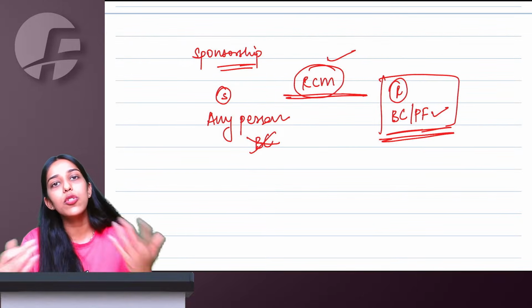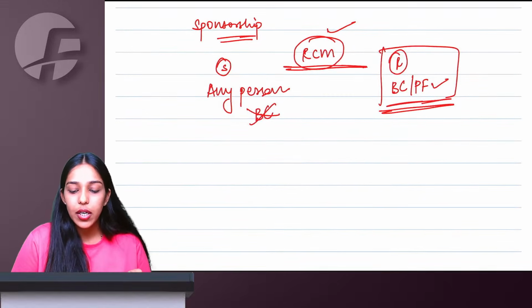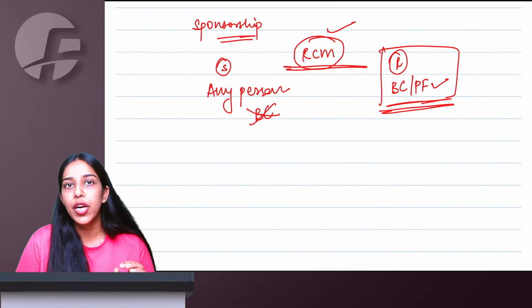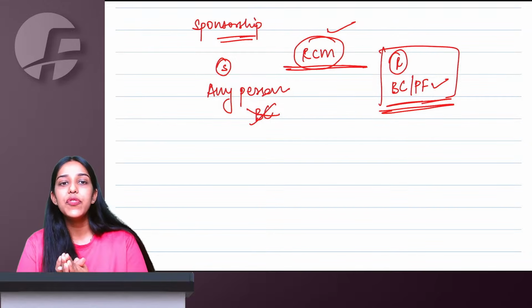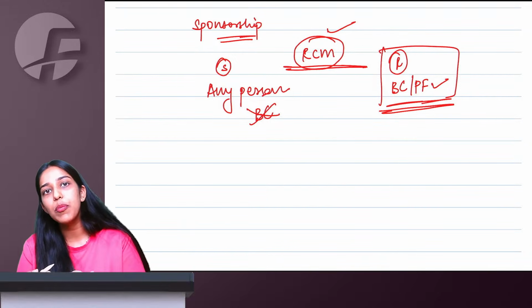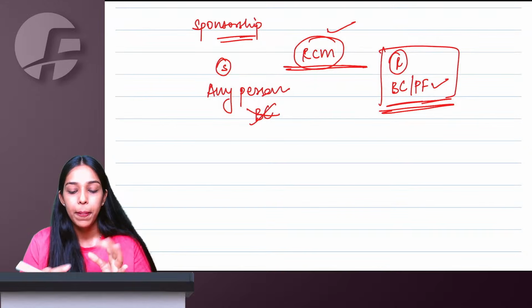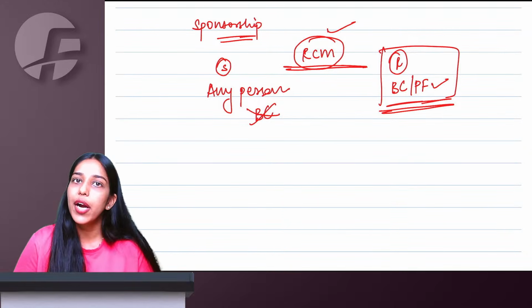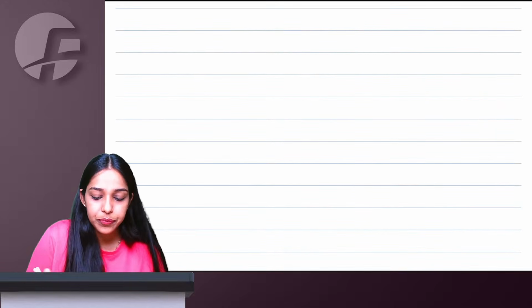Recipient is an individual, then also forward charge mechanism. So if this condition is not satisfied, then forward charge mechanism is going to apply. But if supplier is not a body corporate and recipient is a body corporate or partnership firm, in that case we say reverse charge mechanism is going to apply.